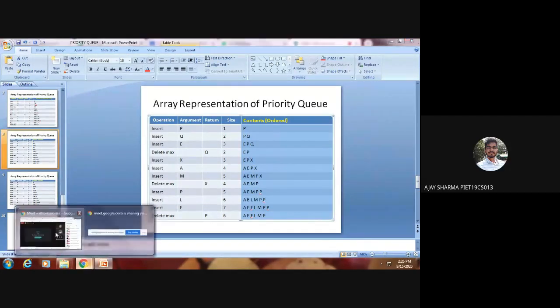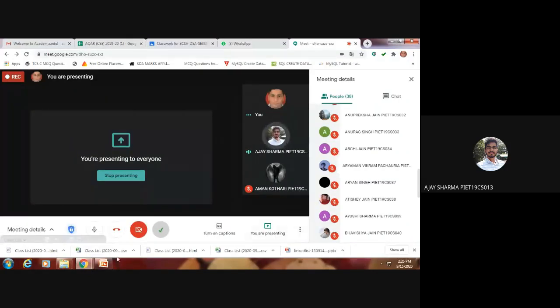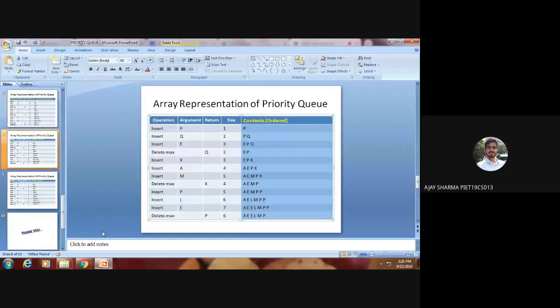Sir, as we are prioritizing the insertion or deletion of the elements, can't we prioritize the operation also, as in whether to insert first or delete first? No, how can you prioritize the operations? Sir, that may be conflicting, because if we are not inserting anything, then we can't delete also. Yes, this is all random actually. Anytime a situation occurs where you need to insert, anytime a situation occurs where you need to delete. It is all random, and it all depends upon the user. So the user doesn't know what is actually going to be performed first.